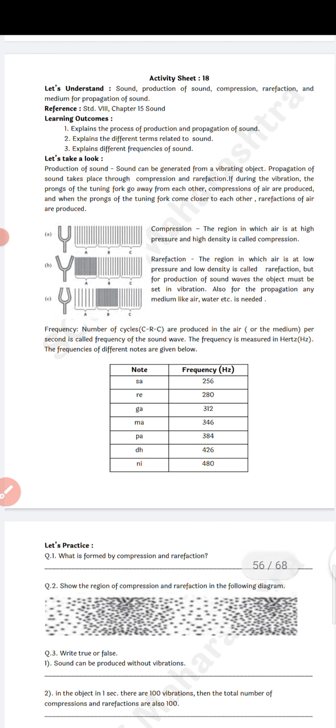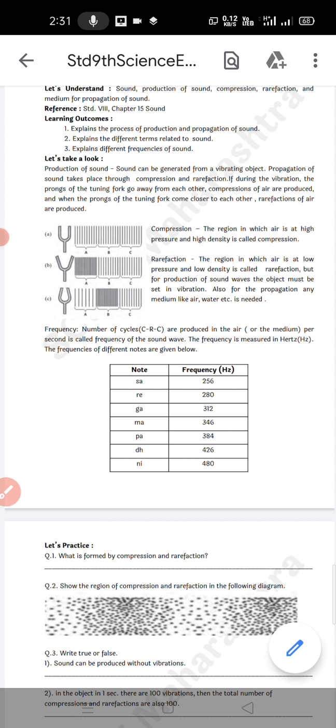The next worksheet is 18. Here it is given: production of sound, compression, rarefaction, medium of propagation of sound. We have learnt this in the 9th standard, this is propagation of sound. So how can sound be produced? Sound can be generated from a vibrating object or by striking the object. Propagation of the sound takes place through compression and rarefaction.